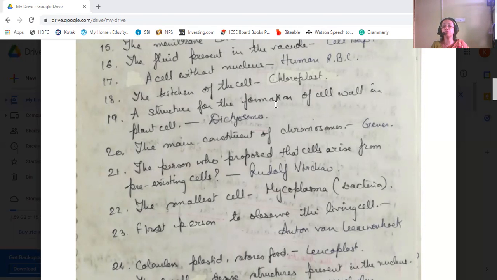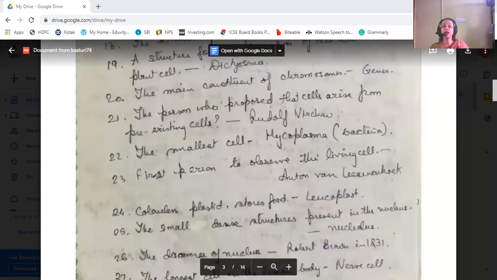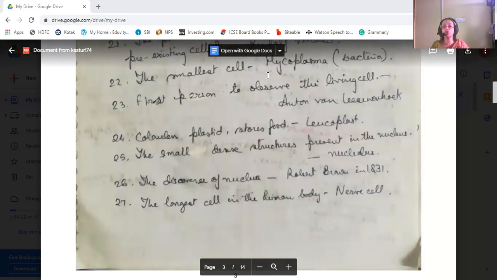First person to observe the living cell is Anton van Leeuwenhoek. Then the colorless plastid that stores food is the leucoplast. The small dense structure present in the nucleus is the nucleolus. The discoverer of the nucleus is Robert Brown in 1831. The longest cell in the human body is the nerve cell.